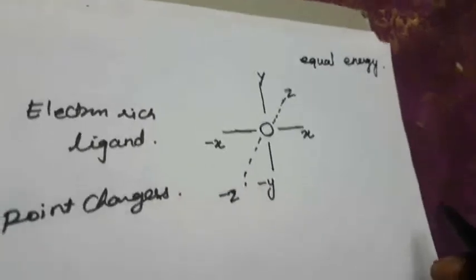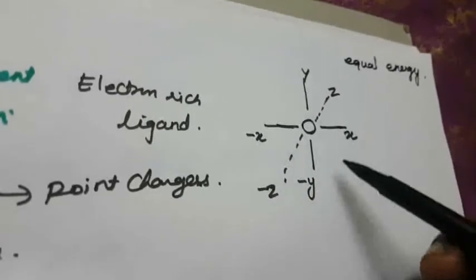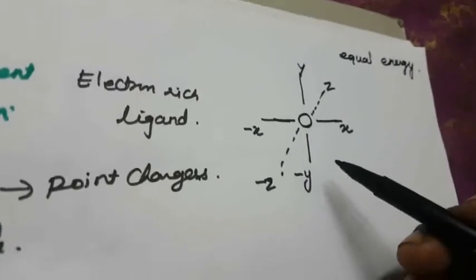Now what happens? The ligands approach, and the 6 degenerate orbitals are of equal energy.